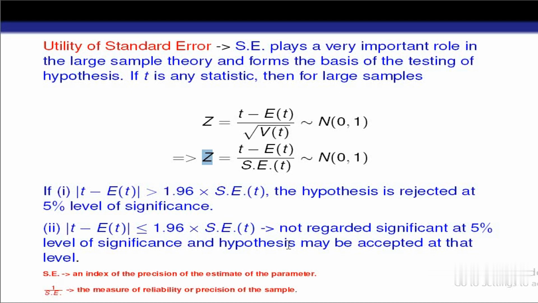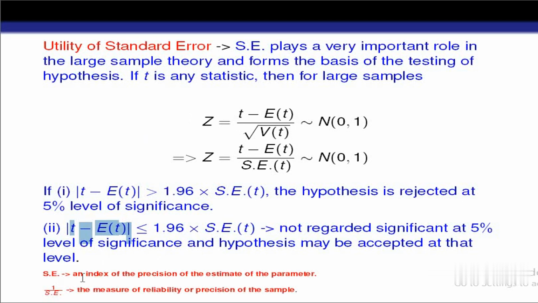We may say that there is no significant difference between the sample mean and population mean, or between the statistic and the parameter, and whatever difference is coming is due to the fluctuation of sampling and nothing else. We may accept our null hypothesis. So this is the use of standard error in large sample theory.